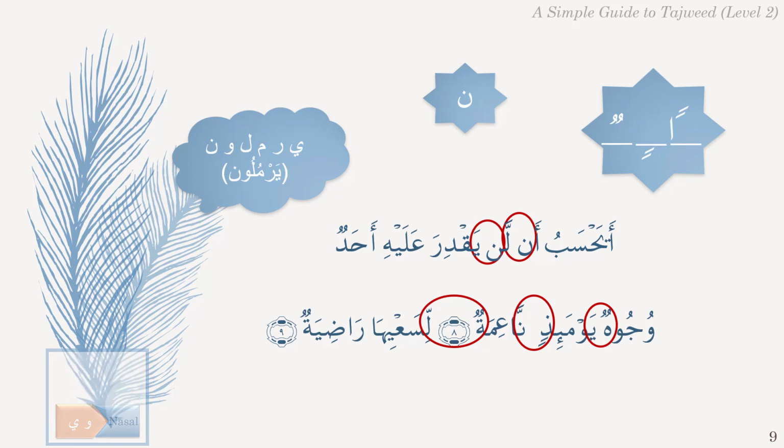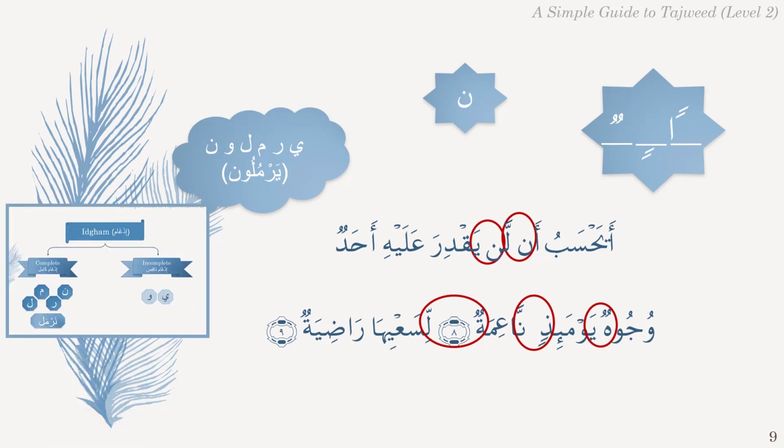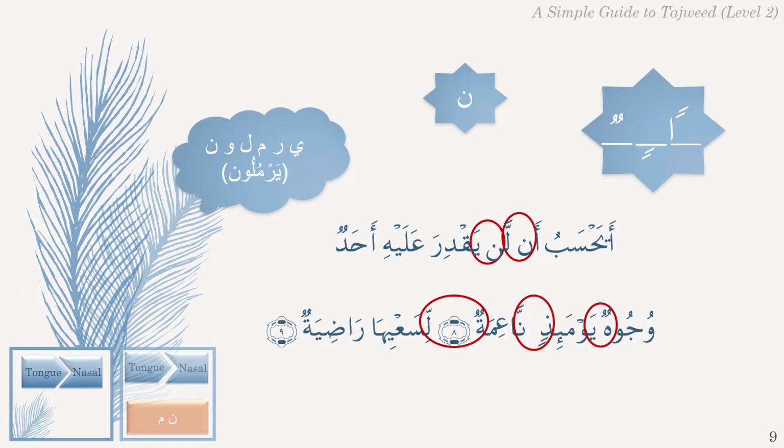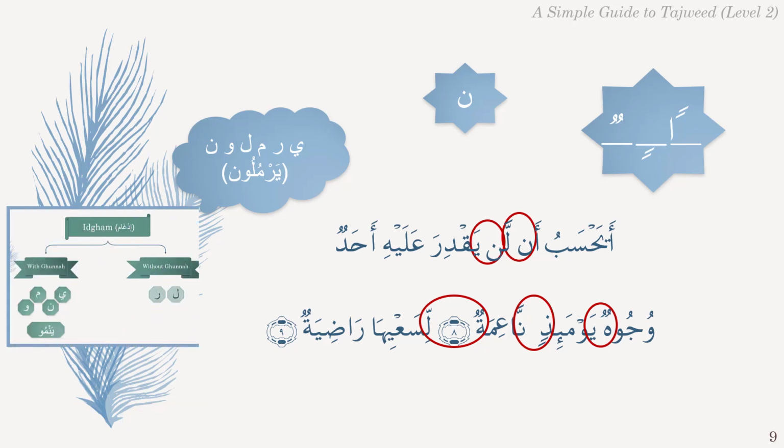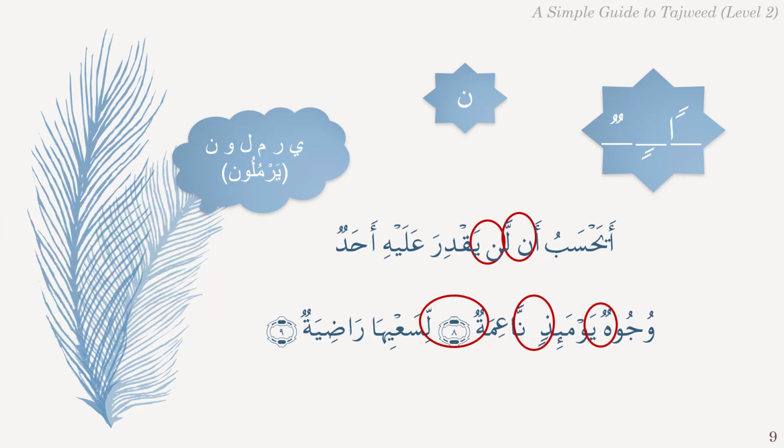nasal part didn't merge. But letters Noon and Lam are from the letters of Narmal, so Idgham is complete in these two cases, and the presence of Shadda on the Noon and Lam confirms this. This means that both parts of the Noon Saakinah of Tanween have merged into the following letter. But since Noon is one of the letters of Yanmu, Idgham will be with Ghunnah, but the source of the Idgham is not the Noon Saakinah of Tanween. Its source is the Noon mushaddada that resulted from merging. In the case of merging into Lam, there will be no Ghunnah, as both parts of the Noon have merged into the Lam.